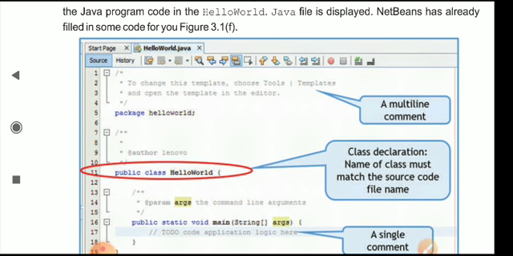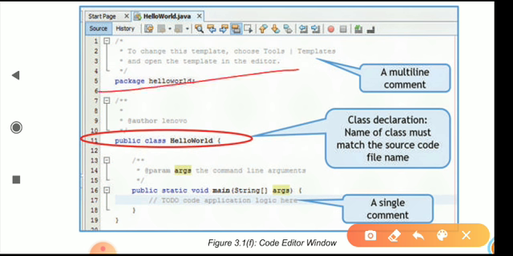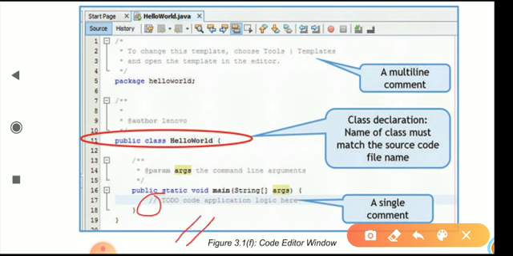So when you open it and go to the source, you can see there is already a lot of code written here. When you see a double slash like this, it's just a comment. This line will do nothing.